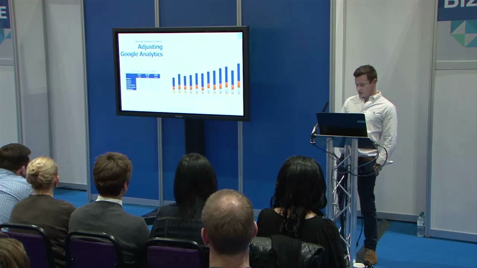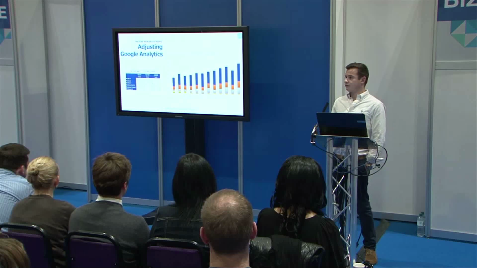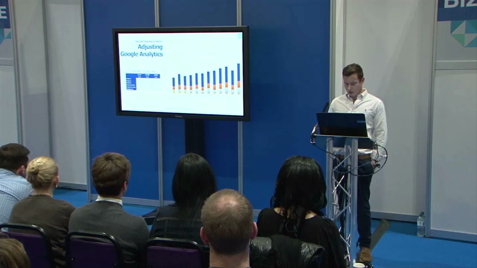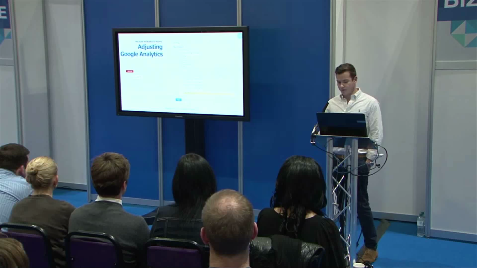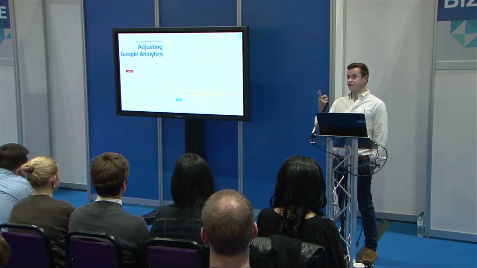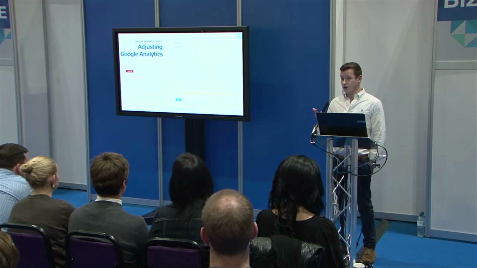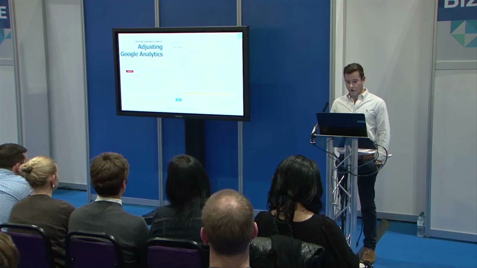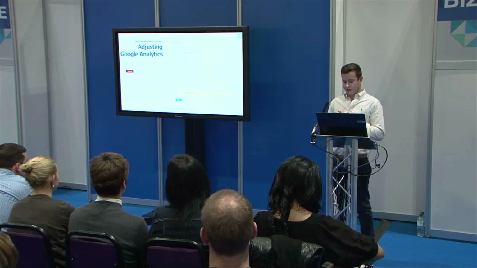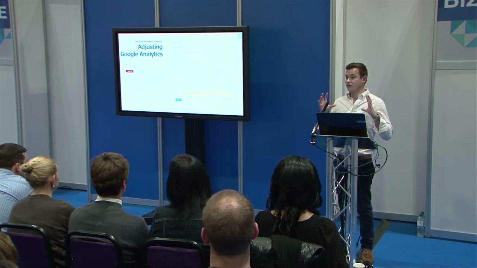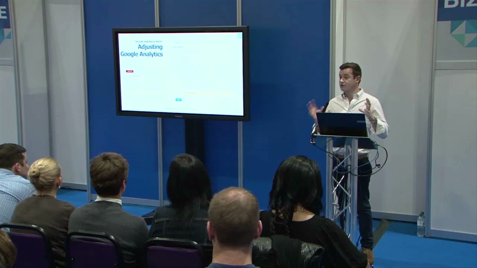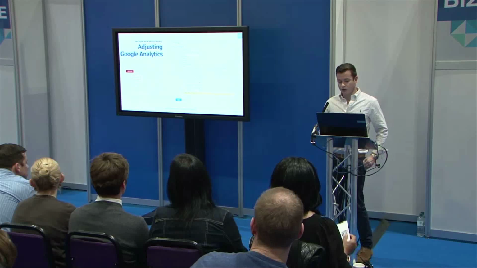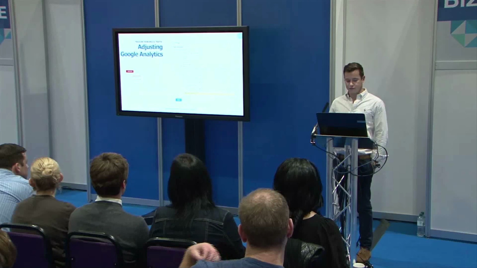So the next stage is really to look at how you get this information within Google Analytics. This is a brief description of how to do it. If anyone needs any more advice, we've got a stand further down, E28. We can give you some more info. But essentially it's this idea that when Google lists an organic page, it gives direction to what position that listing is in, and we can pull that into Google Analytics itself.